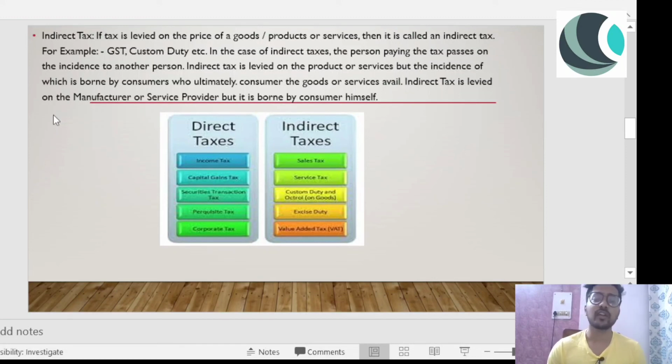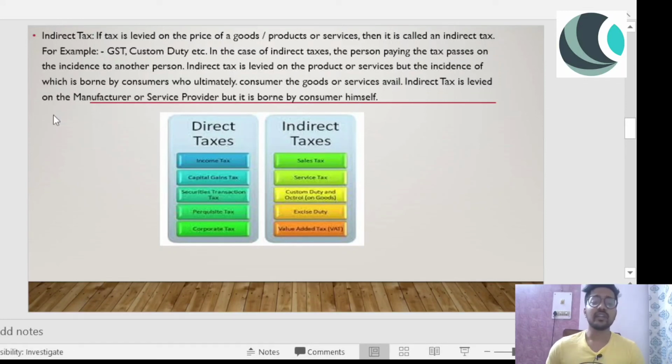Let's suppose the product price is 10,000 rupees, and there is some tax of 18%. So 1800 I will be paying extra as a tax amount. That will be going to the manufacturer, and basically indirectly the tax is being borne by me, right? So if the tax is levied on the price of a good, product, or services, then it is called indirect tax. We are not taxing someone's wealth, we are not taxing someone's salaries, we are talking about goods, products, or services. For example, GST, it's an indirect tax, as most of you must be aware.